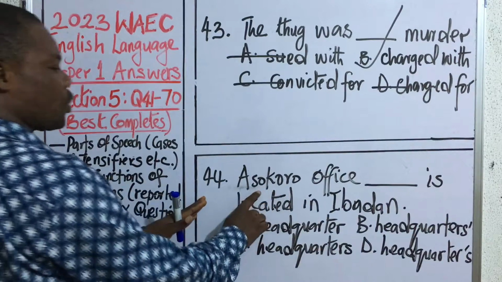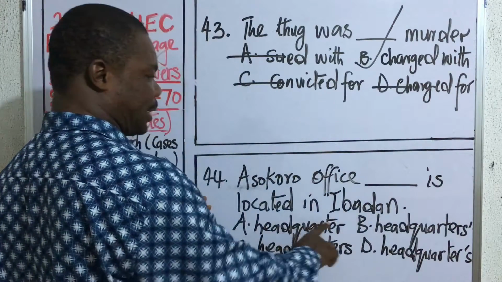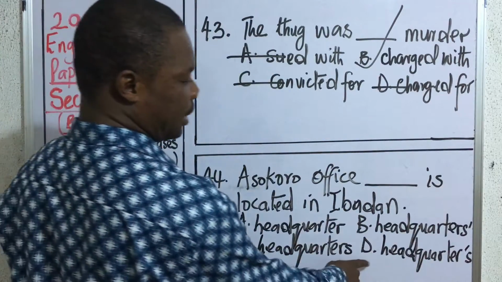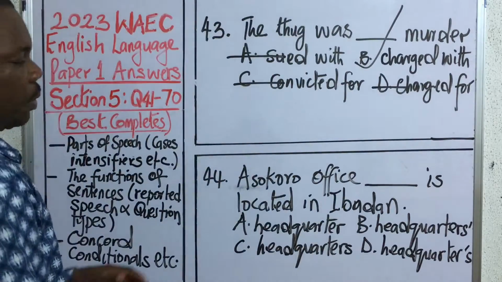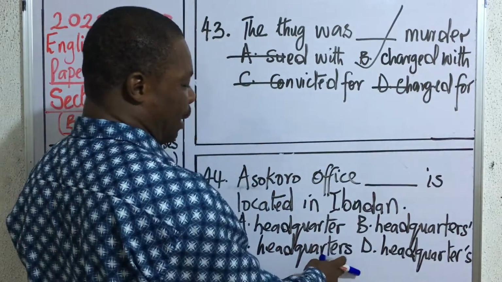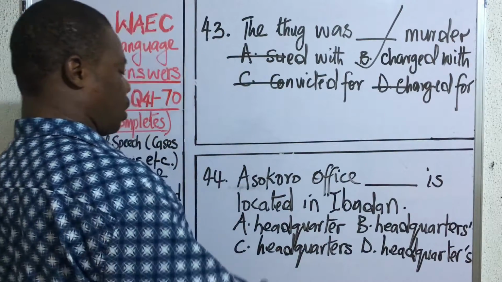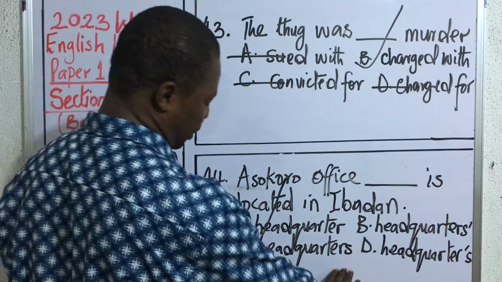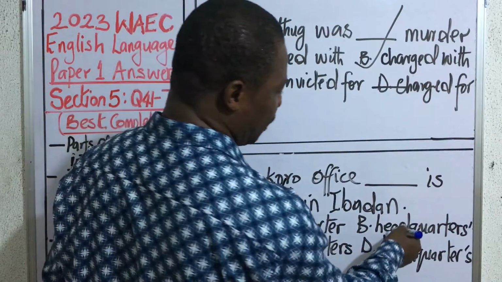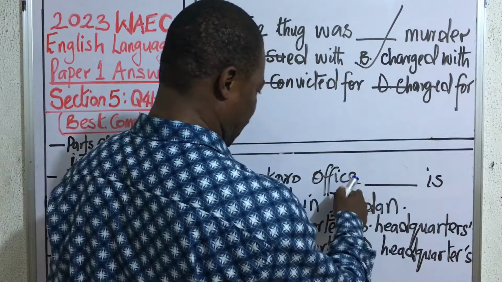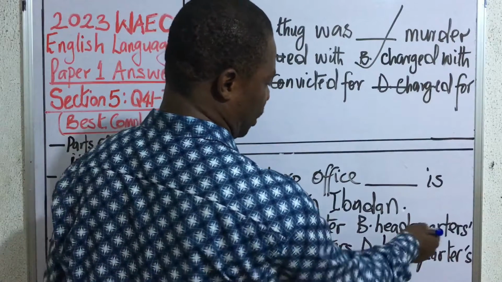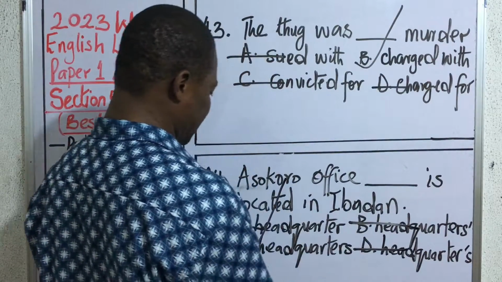Question 44. Asoporo office dash is located in Ibadan. A, Headquarter. B, Headquarter's. C, Headquarters. D, Headquarters'. Good. This is a problem coming from parts of speech, nouns precisely. Now, anytime you have headquarters, it always takes S. So the correct answer is C. So we have headquarters. There's nothing like headquarter. The word does not exist in this form. Then headquarters with a possessive case is not what you're talking about here. The context is not talking about headquarters having something that belongs to it. So B and D will go. So the correct answer is C.